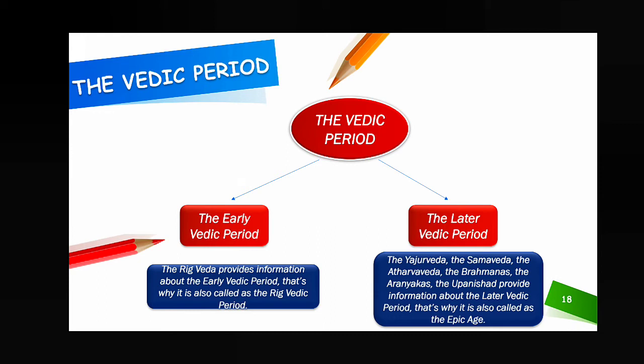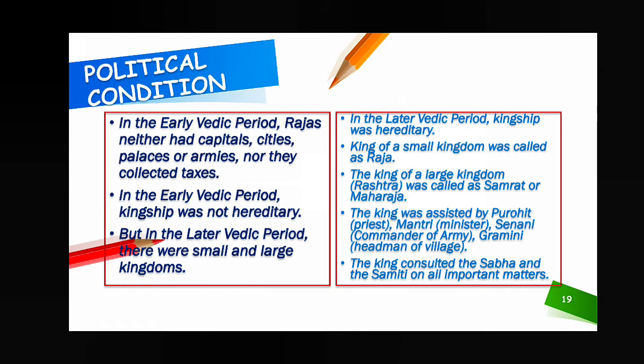Now come to the next, political condition. So what type of political condition was there? In the early Vedic period, Raja means the king. Rajas neither had capitals, that means at that time there was no capital of the kingdom, cities, palaces or armies, nor did they collect taxes. So these things were not present in the early stage.